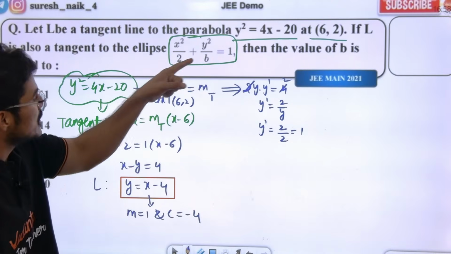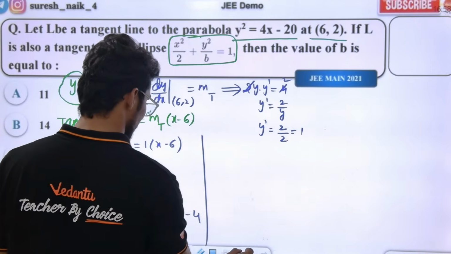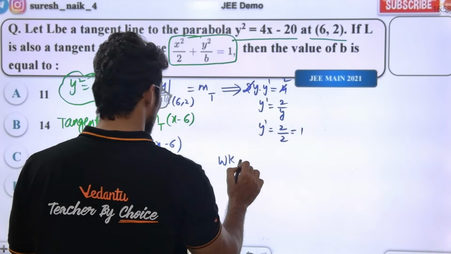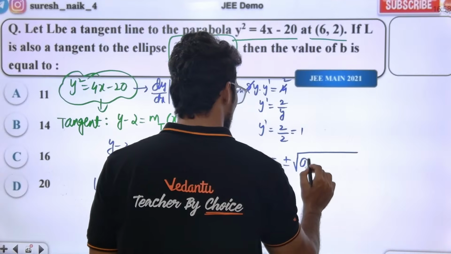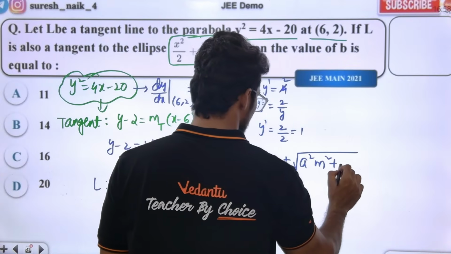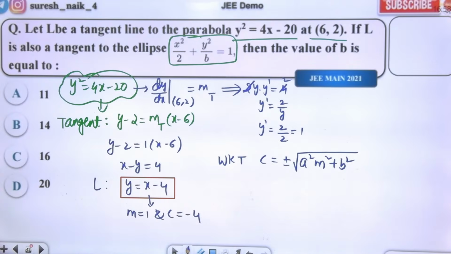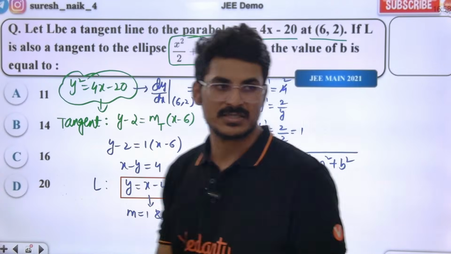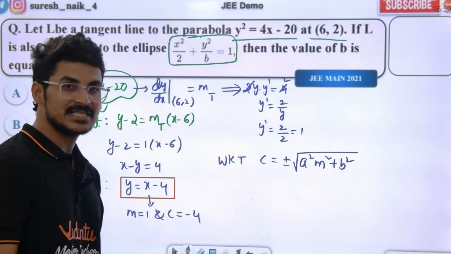This L is also tangent to the ellipse. We know that c is equal to plus or minus square root of a square m square plus b square. Do we all know this or not? This is the condition of tangency for the ellipse.